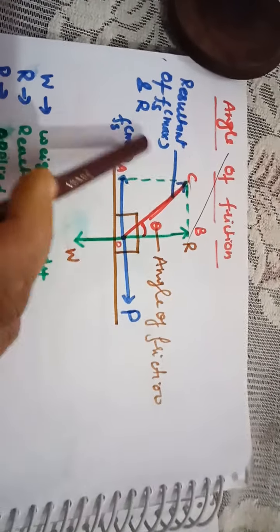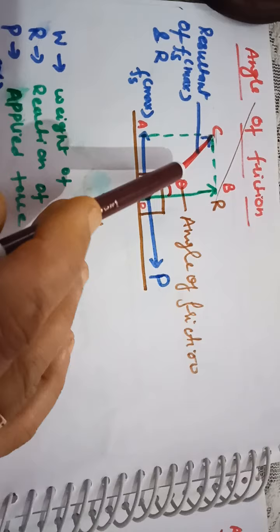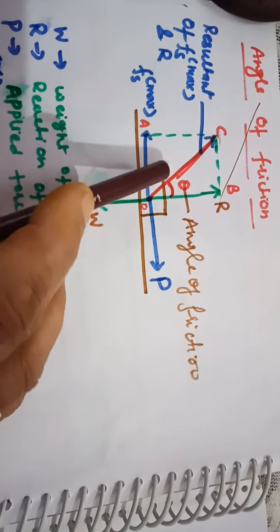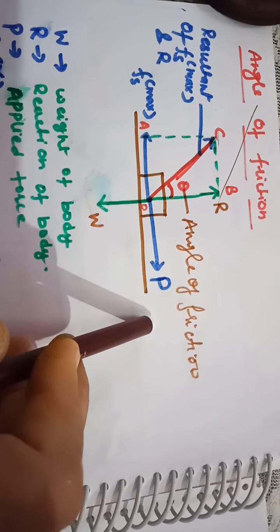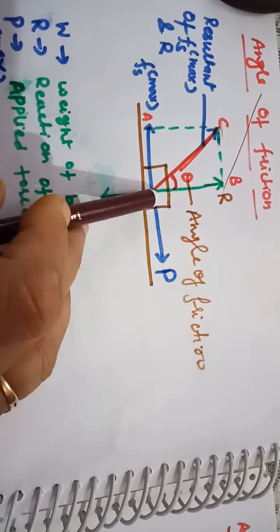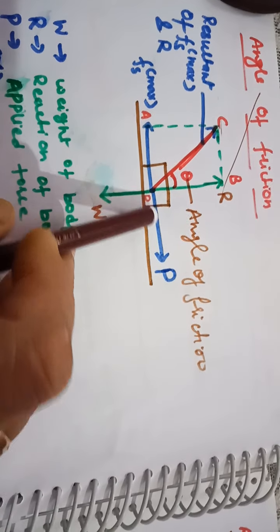Children, here is the explanation of the angle of friction. What is the angle of friction? We will see in this diagram. Suppose you have taken a block of wood or any other material placed on a surface. In this condition, what are the forces acting on the body that we are going to see?